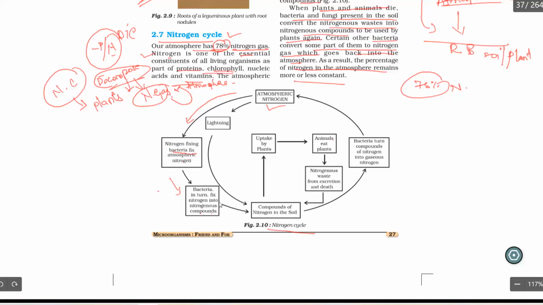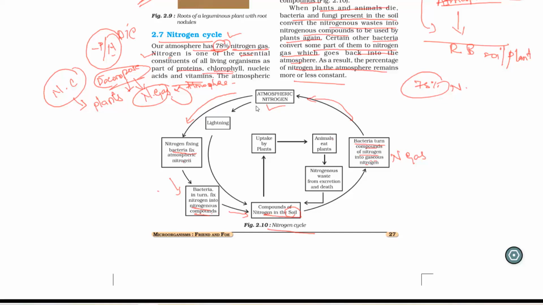So when these bacteria convert the nitrogen into nitrogenous compounds, they transfer into the soil. And in this soil, some bacteria turn compounds of nitrogen into gaseous nitrogen. So few bacteria turn the nitrogen compounds into nitrogen gas, and this gas is directly transferred again to the atmosphere. This is one cycle.